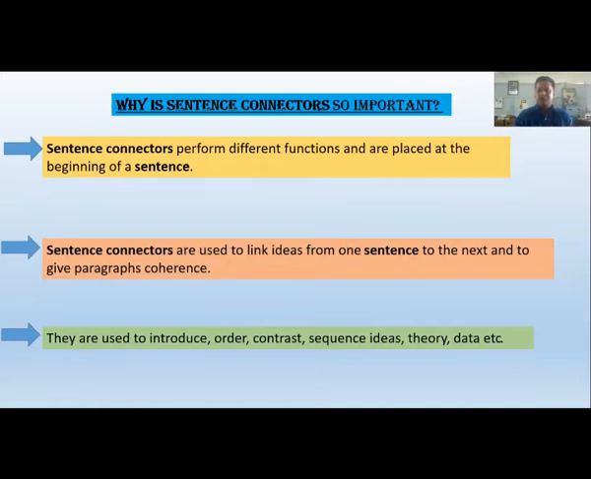They are used to introduce order, contrast, sequence, ideas, theory, data, etc. So sentence connectors are used to introduce something, to show something orderly, to show opposite ideas, opposite events, to show sequence, to express ideas sequentially, and also to describe some other ideas coherently. That's why sentence connectors are so important.